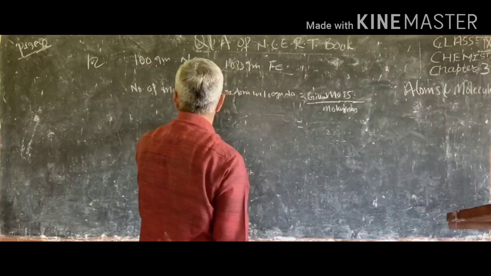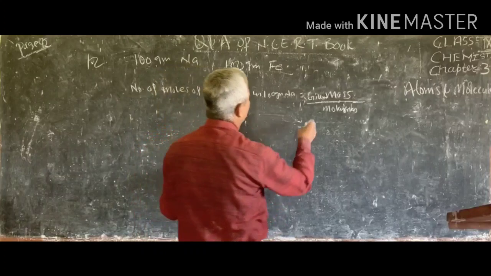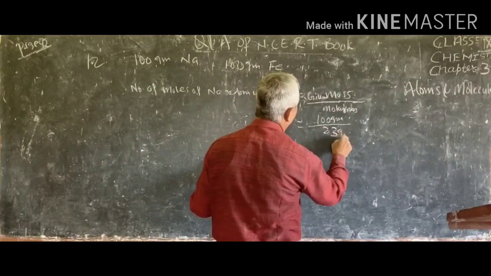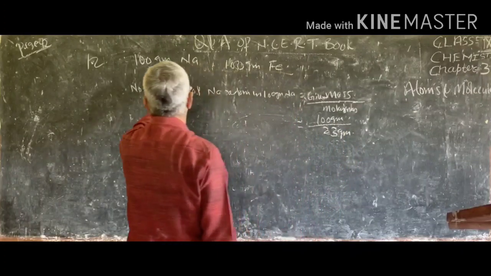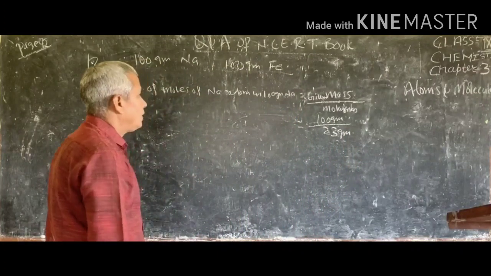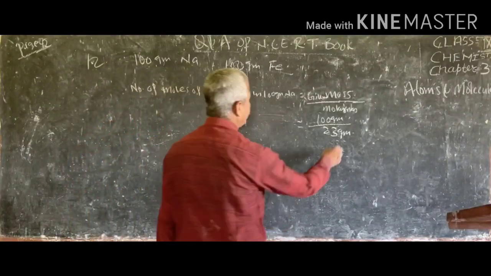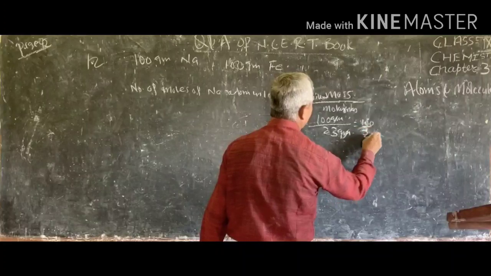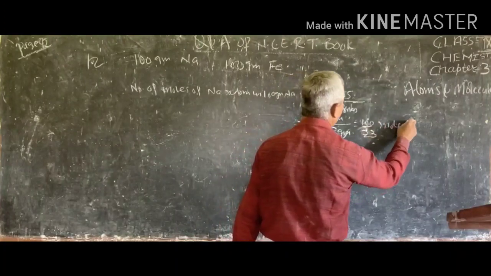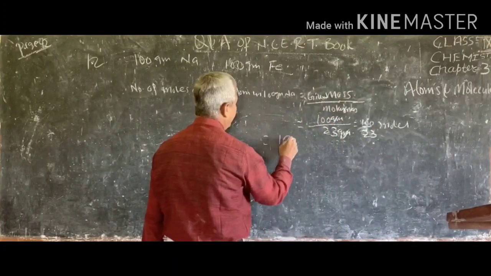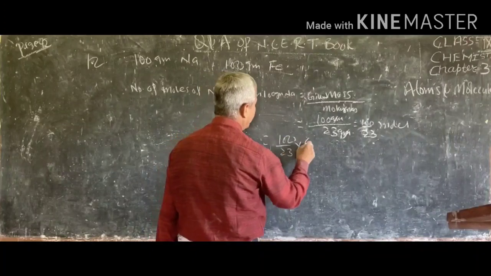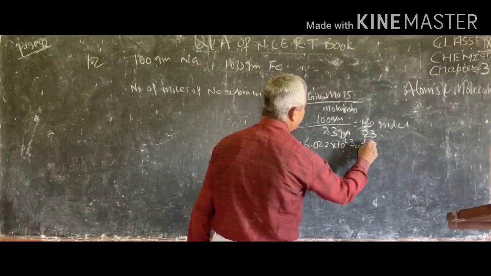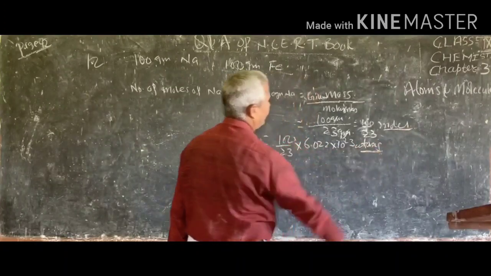This is the number of moles of sodium atom. So given mass is 100 gram and molar mass is 23 gram. Sodium, the atomic mass is 23 gram. So this will become 100 upon 23 mole. And if you write 100 upon 23 into 6.022 into 10 to the power 23 atoms. This is mole, this is atoms.